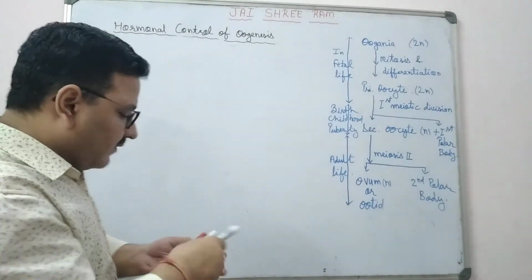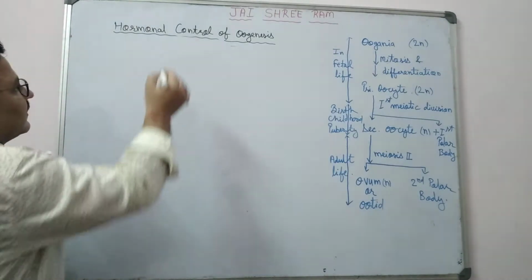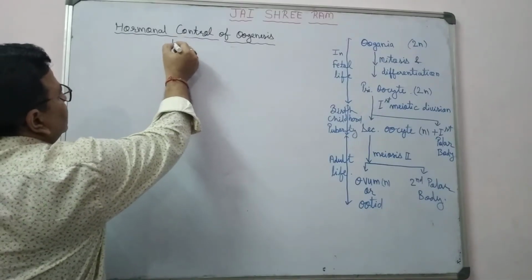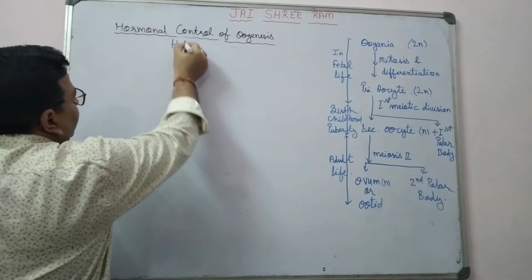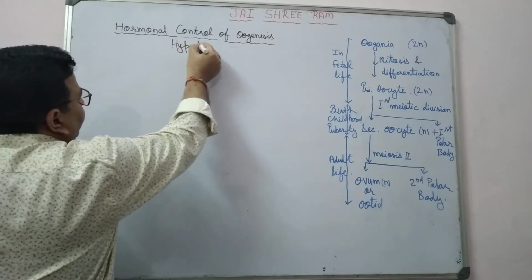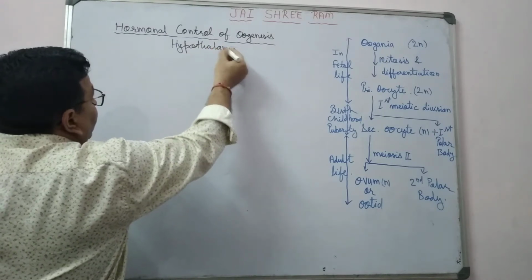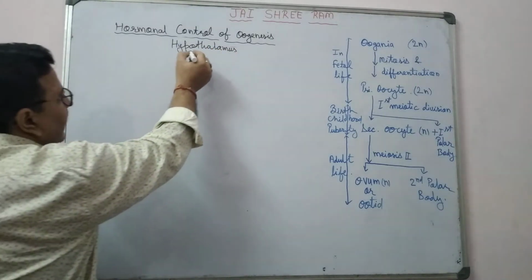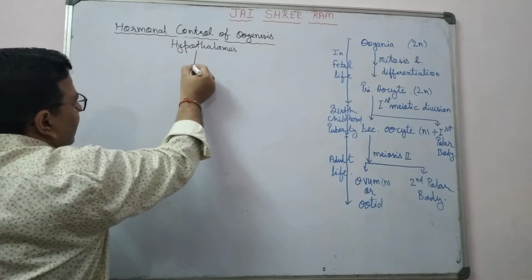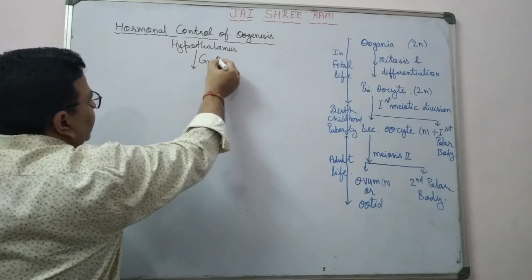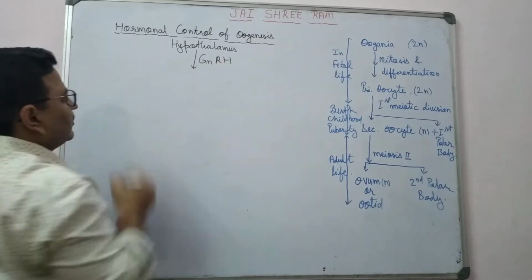First of all, the first hormone, you know, hypothalamus. This hypothalamus releases one hormone that is known as gonadotropin releasing hormone, GnRH.